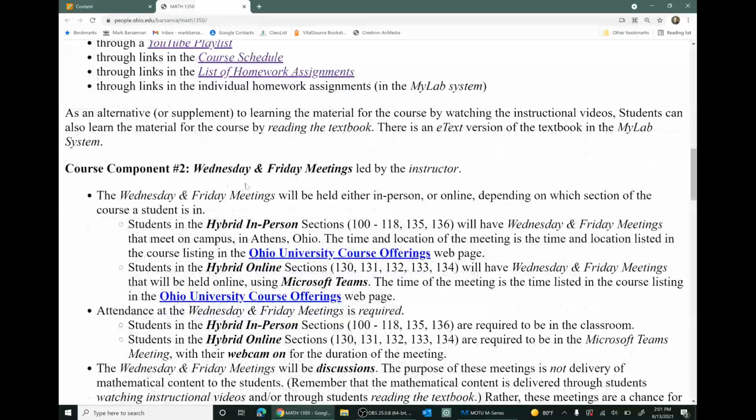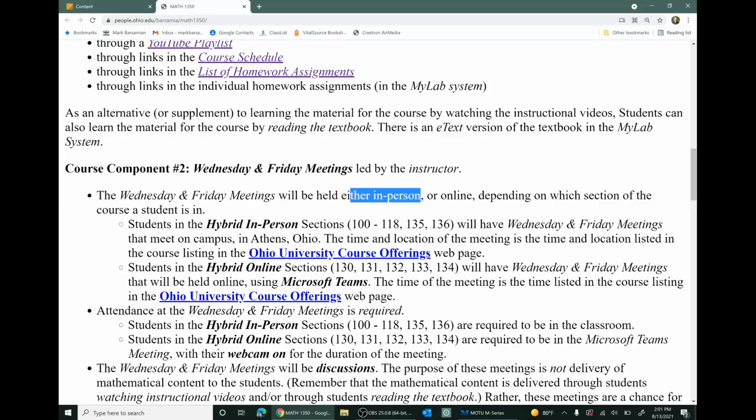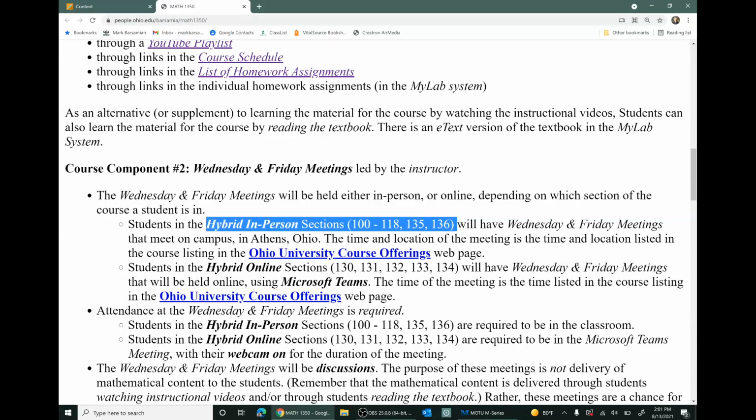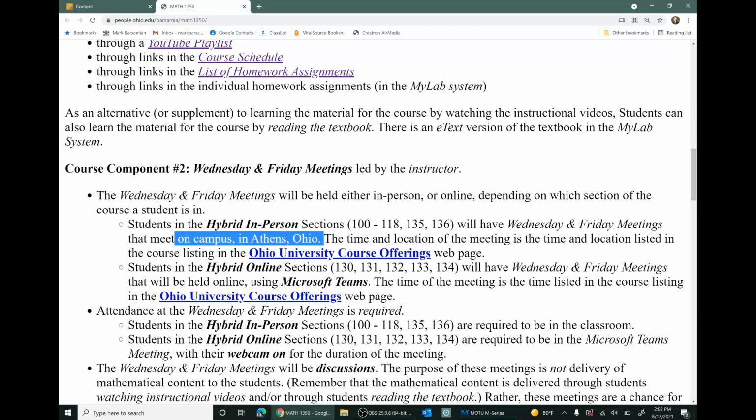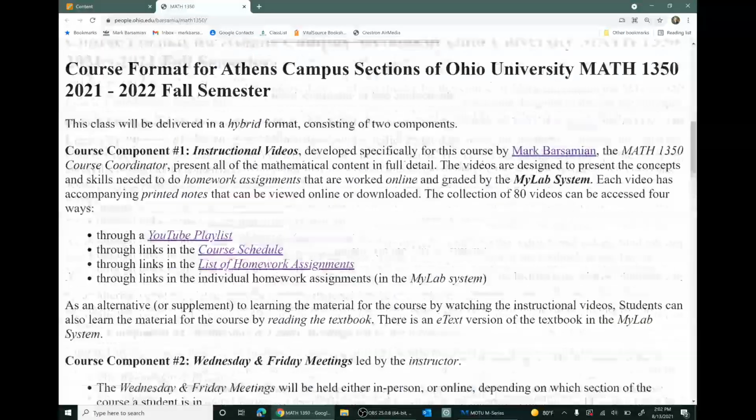The second component of the course is Wednesday, Friday meetings led by an instructor. Now, those meetings will be held either in person or online, depending on which section of the course a student is in. Students that are in one of the hybrid in-person sections will have Wednesday, Friday meetings that meet on campus in Athens, Ohio. The time and location of the meetings is the time and location mentioned in the Ohio University course offerings webpage. Also, those times and locations are mentioned above on this webpage.